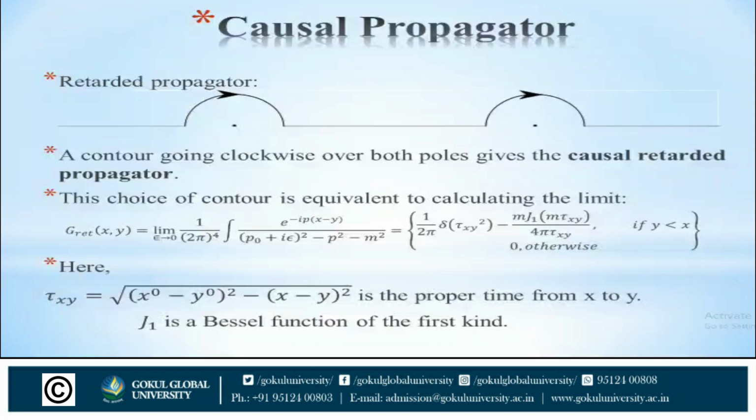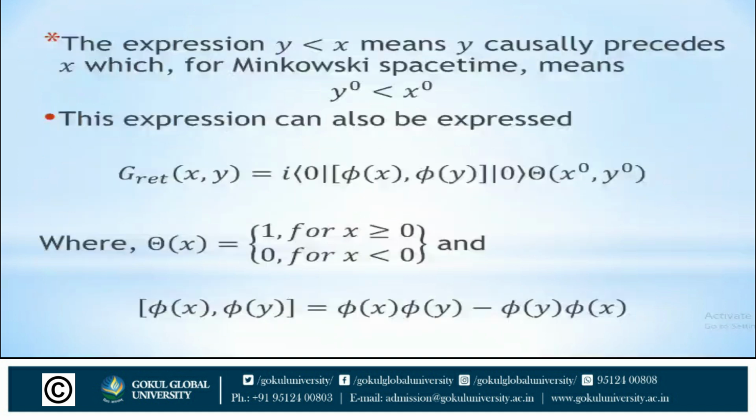The expression y less than x means y causally precedes x, which for Minkowski spacetime means y0 is less than x0. So x0 is in the future of y0.